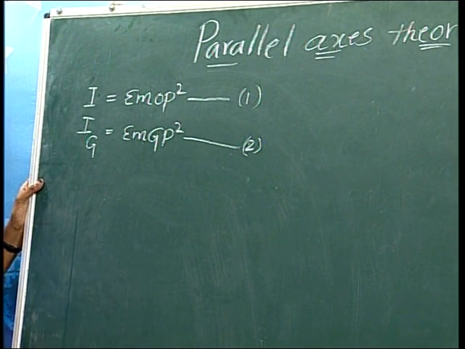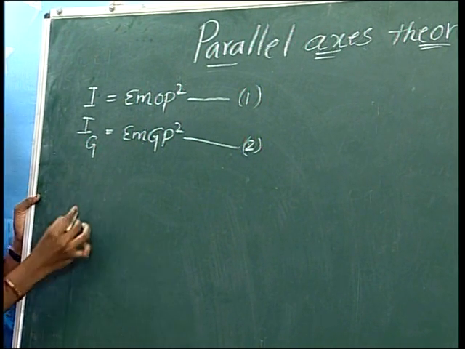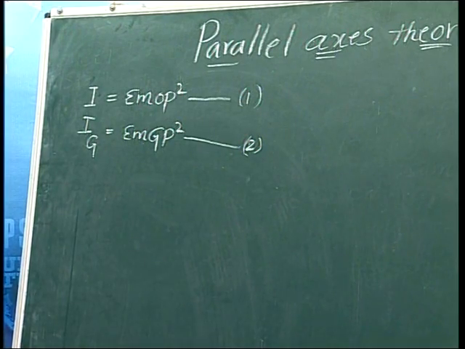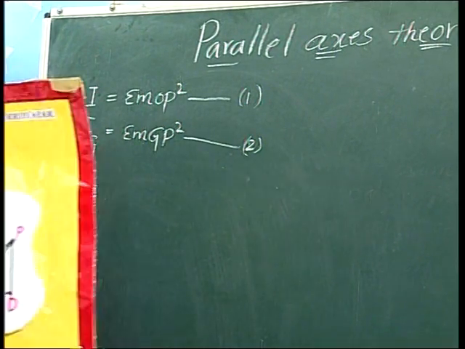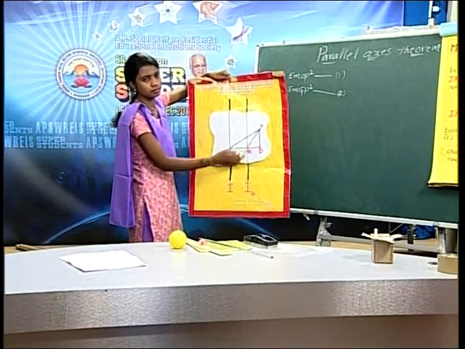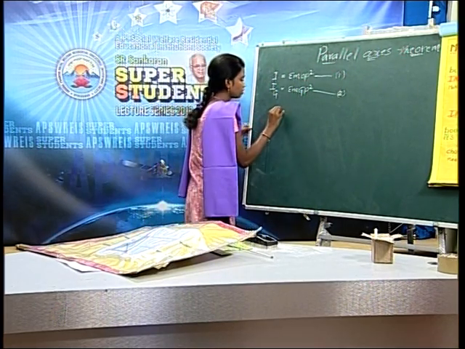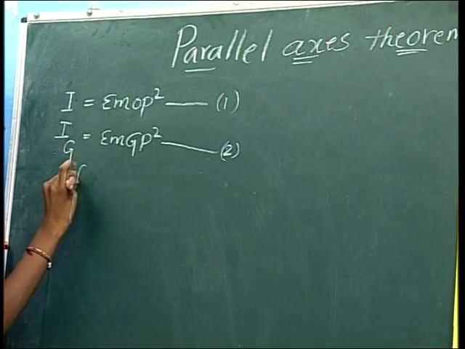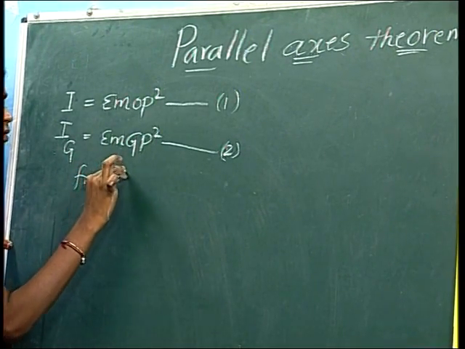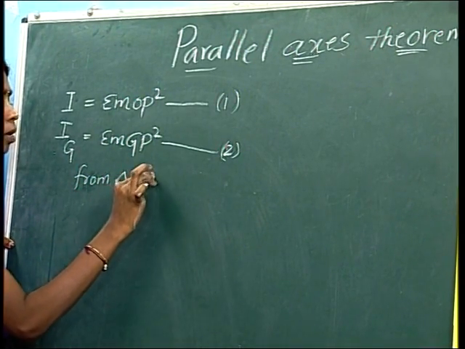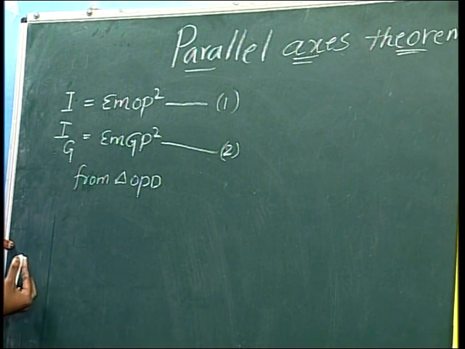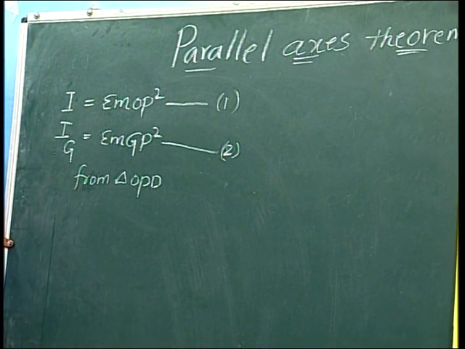To prove this theorem, we take the triangle OPD. From triangle OPD, according to the Pythagorean theorem, hypotenuse square equals side square plus side square.